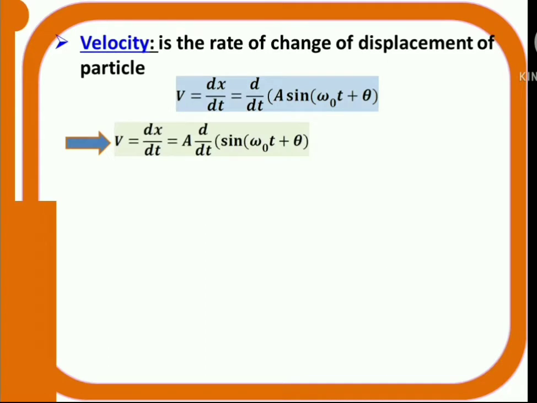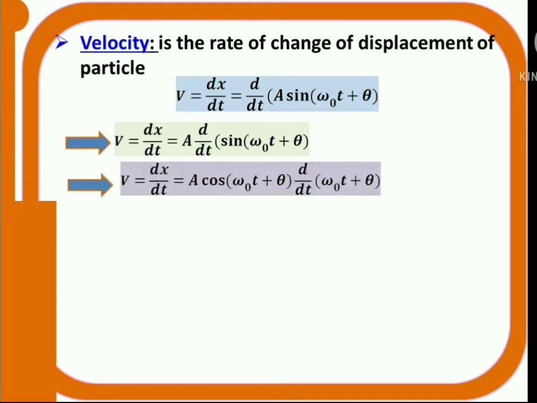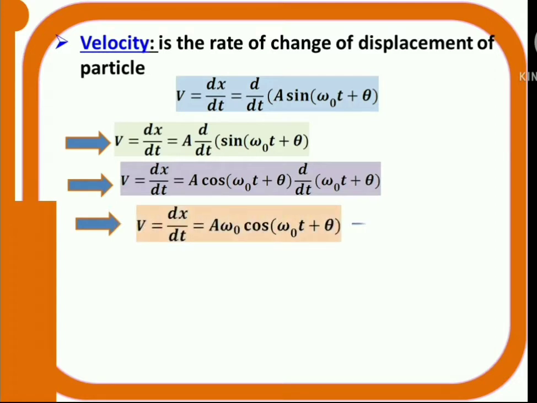Bring a outside because it is constant. If I differentiate sine theta, what will I get? I will get cos theta. So v is equal to a cos omega naught t plus theta, where d by dt of omega naught t plus theta gives omega naught. So finally what will I get? v is equal to dx by dt is equal to a cos omega naught t plus theta into omega naught. So a omega naught cos omega naught t plus theta.